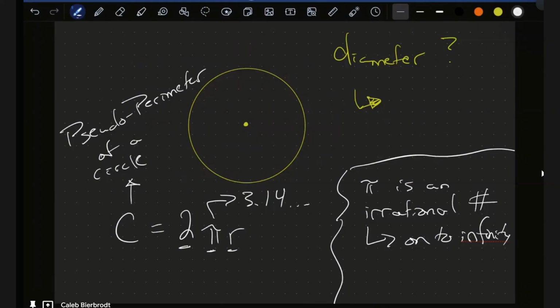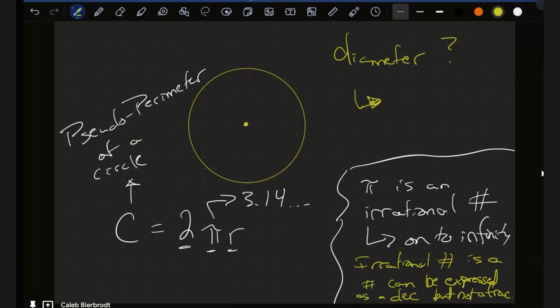An irrational number is a number that can be expressed as a decimal, but not a fraction. And we simplify pi to say that it is equal to 3.14, but really it's equal to 3.1456 something, blah, blah, blah. And it goes on and on.